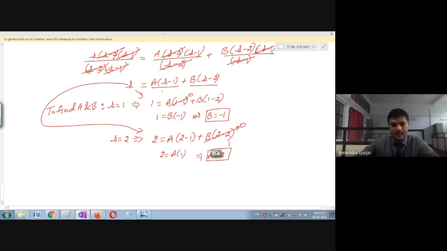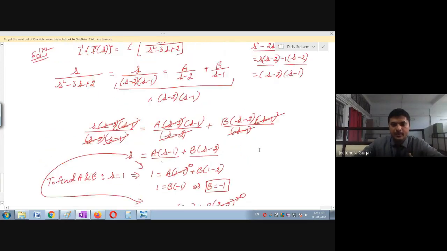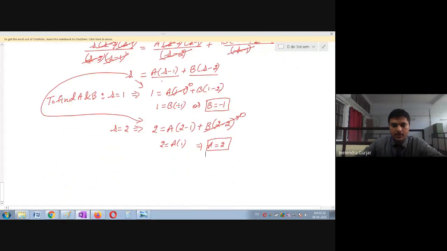Yes, very good. It means you are understanding Laplace transformation. Now substitute in this equation, only in this part of the equation. Therefore, one can easily see s divided by (s minus 2)(s minus 1) is equal to 2 divided by (s minus 2) plus minus 1 divided by (s minus 1).